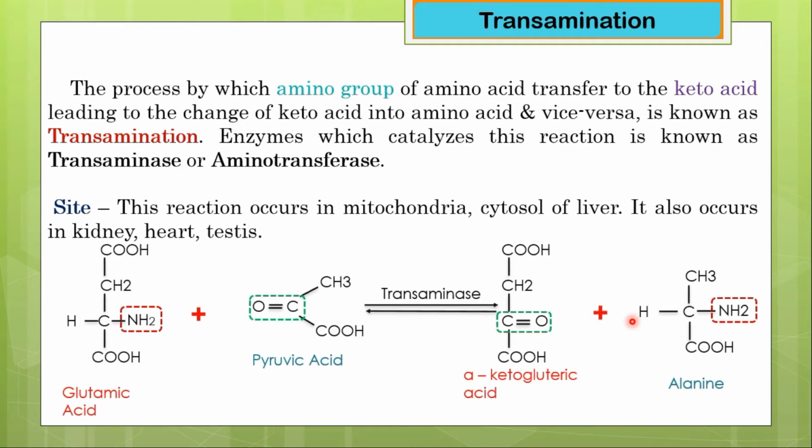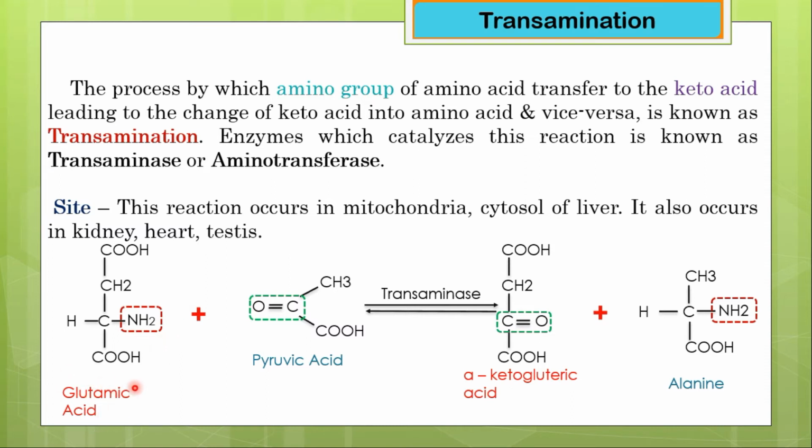Now we are going to discuss the transamination process. The process by which the amino group of an amino acid is transferred to a keto acid, leading to the change of keto acid into amino acid and vice versa, is known as transamination. An enzyme which catalyzes this reaction is known as transaminase or aminotransferase, and this reaction occurs in the mitochondria and cytosol of the liver, and it also occurs in the kidney, heart and testes. And here is an example of this transamination reaction.